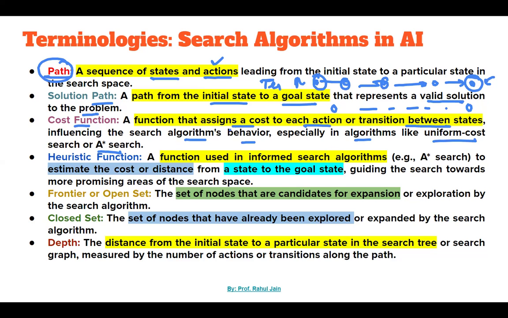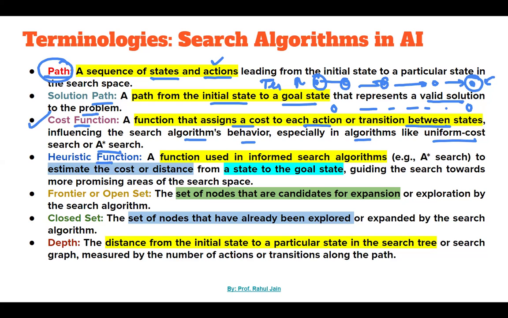We assign a cost to each edge after performing some action over it, because each action might require some cost, depending on what kind of algorithm we are using.